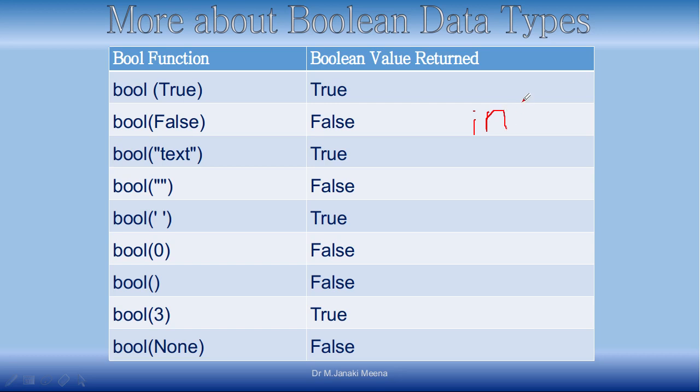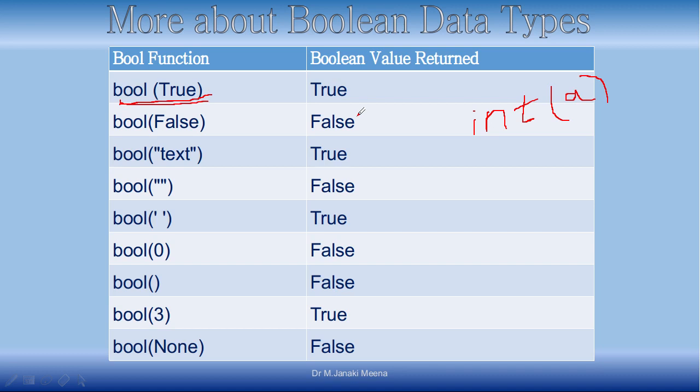When you want to convert a variable to an integer variable, you will be using it like this. We have already seen in the previous sessions, when I want to convert a to int, I will use int of a. Similarly here also you can use bool of, right? When you are using this bool function, it is going to convert to a Boolean value.